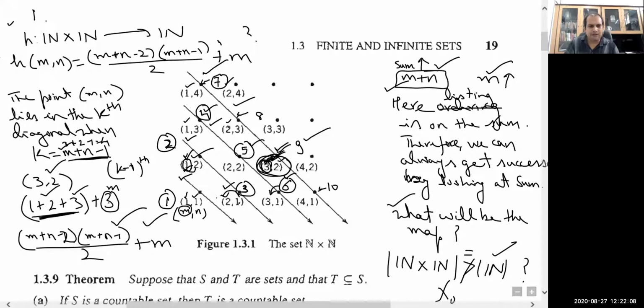You can verify that this map is clearly 1-1 and onto. You can take it as a home assignment. This is one of the proofs. It's very easy to verify that this map is 1-1 and onto: take h of m1 n1 equal to h of m2 n2. The proof is also given in your book, so you can revise from there. But this is the way. Is it clear to you?